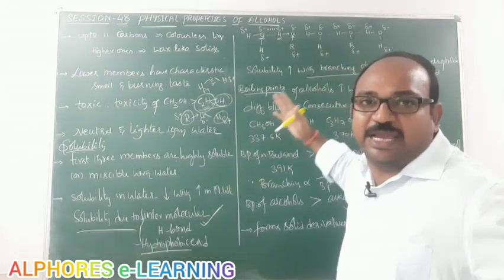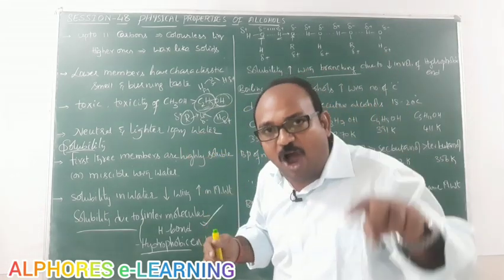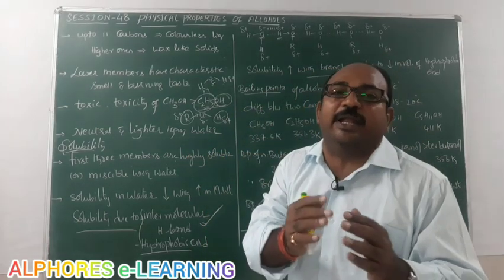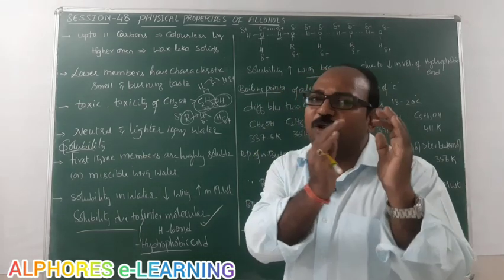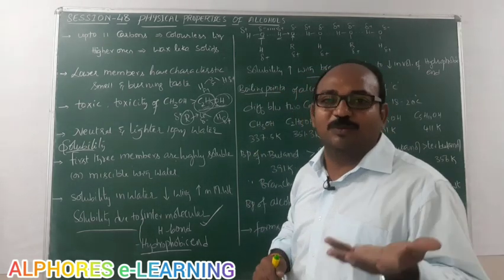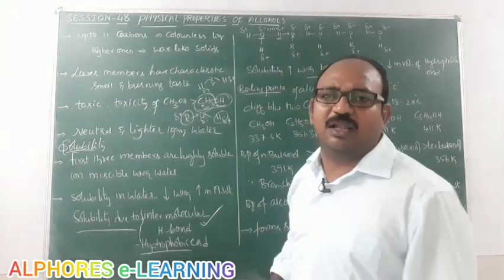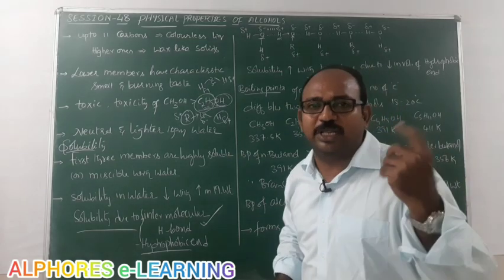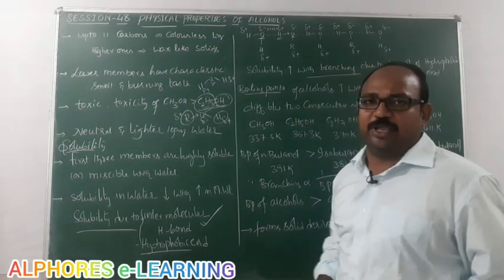If it is a straight chain, it occupies more area. Because of the increase in branching, the area occupied by the hydrophobic end decreases. Because of less hydrophobic end volume, obviously solubility increases. That means the more the branching of alcohols, the more the solubility.